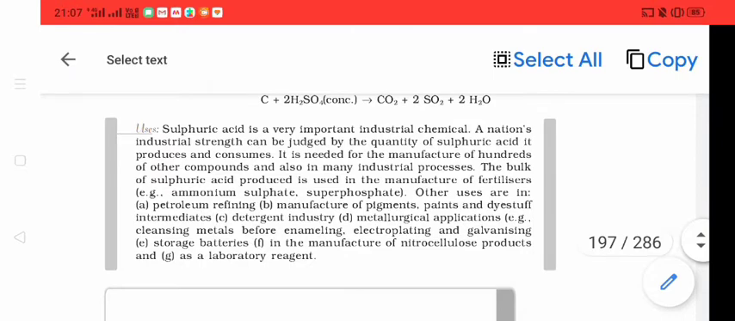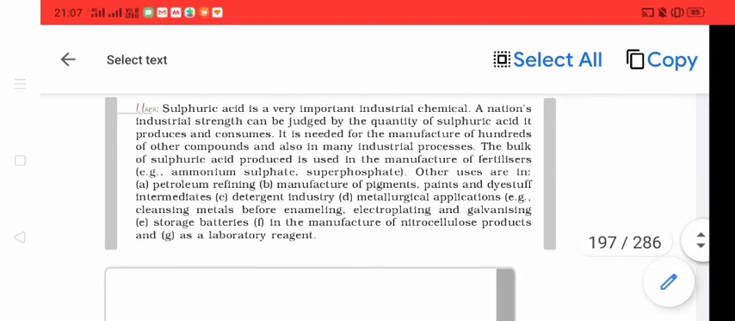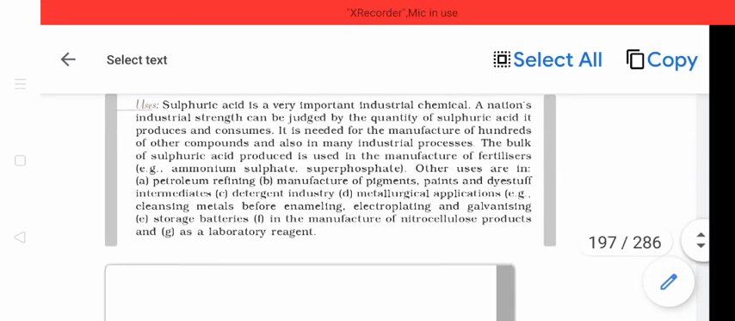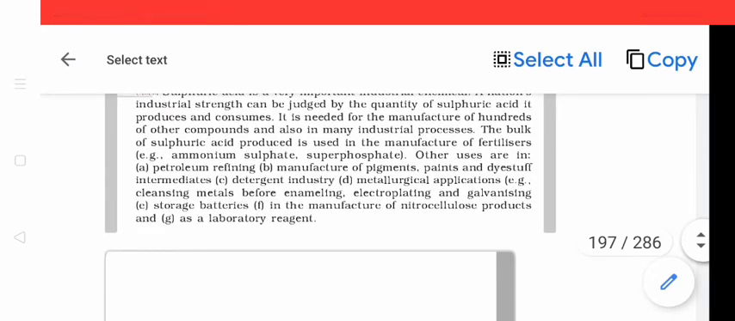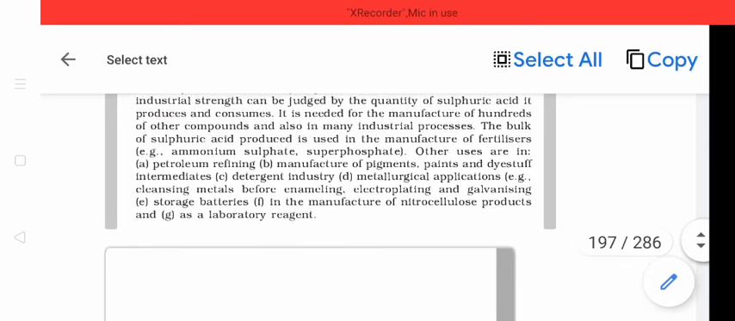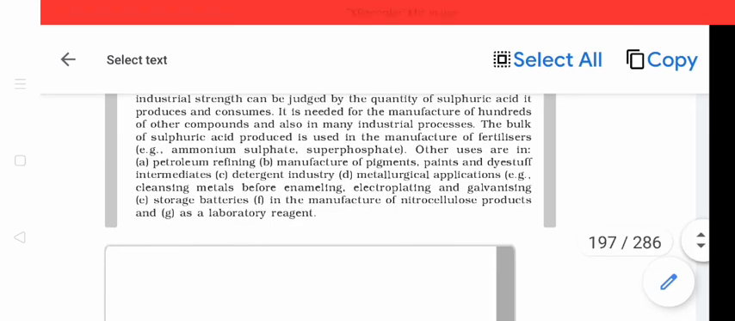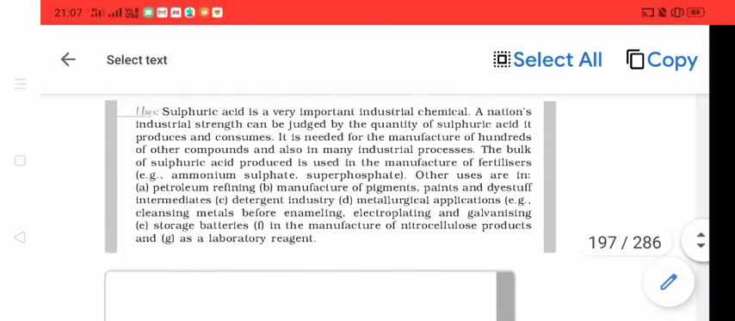Why is it called the king of reagents? Because it is used for making fertilizers, in petroleum refineries, in pigments, in making paints, in detergent industries, in metallurgical operations, and in preparation of nitrocellulose. And moreover, it is also used as an important laboratory reagent. Therefore, it is called the king of reagents.